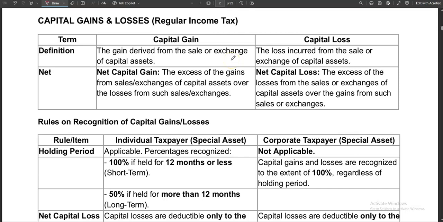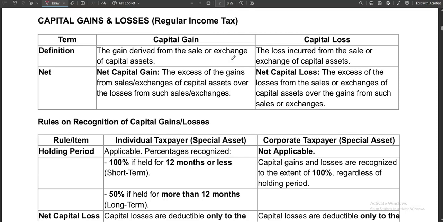Okay. Number one important thing that we need to understand first is the definition of what is capital gain and what is capital loss. I think there's no need for us to think this deeply because the capital gain follows the classification of that asset being sold. So if that is a capital asset and it resulted in a gain, then we have a capital gain. If that resulted in a loss, then we have a capital loss. Other than that, we call them ordinary gain and ordinary loss.